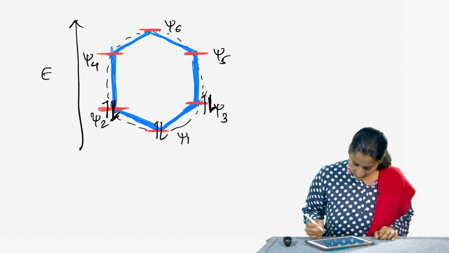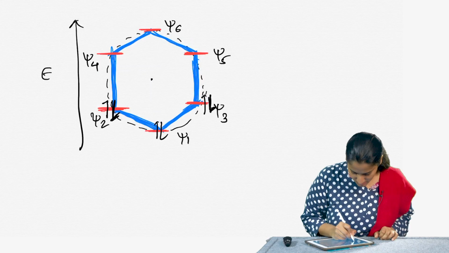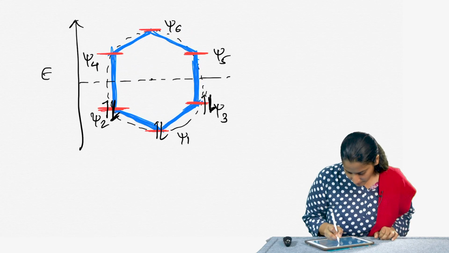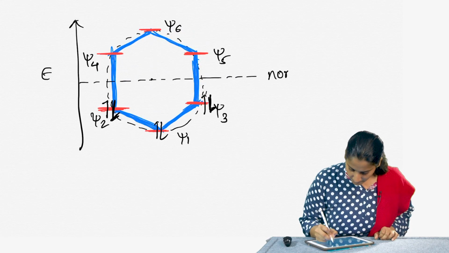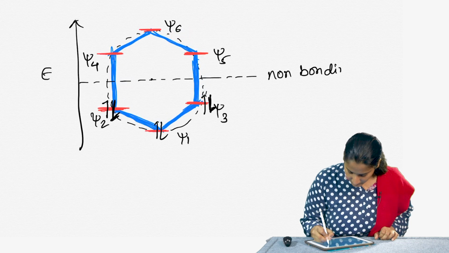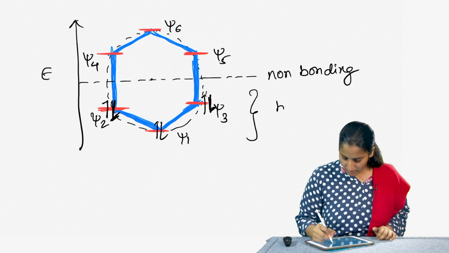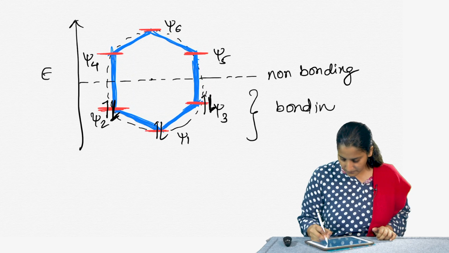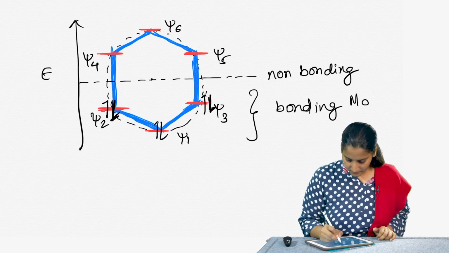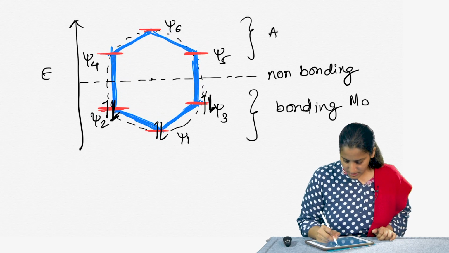So, let us draw that line which goes through the center of this circle, and this becomes our non-bonding level, whereas the ones below are bonding molecular orbitals, and the ones above are anti-bonding molecular orbitals.